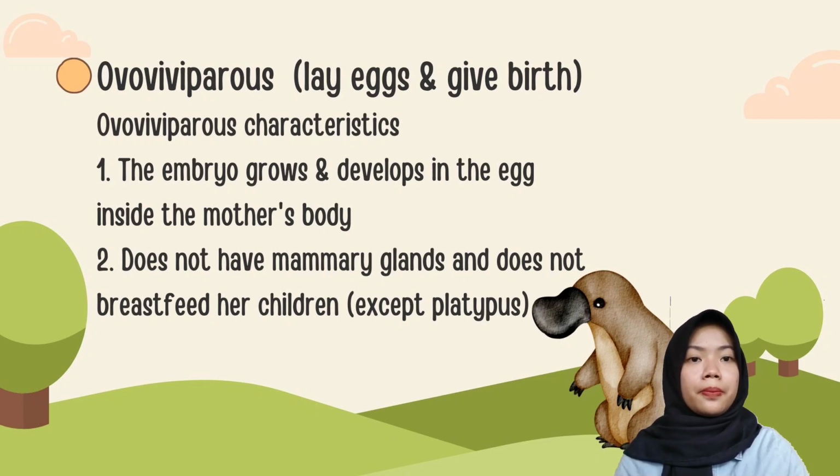Apart from platypus and seahorses, there are others like snakes and lizards. So that is what you need to keep in mind about ovoviviparous animals and their characteristics along with examples.